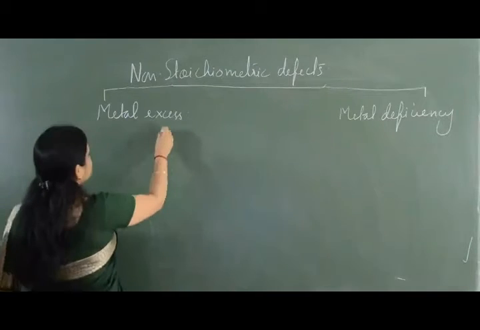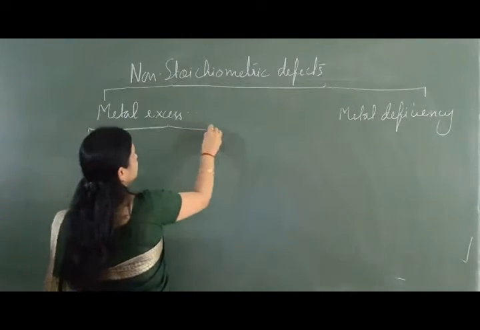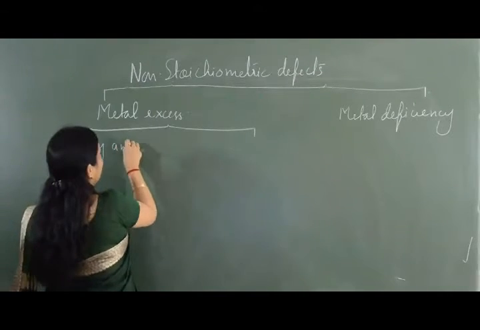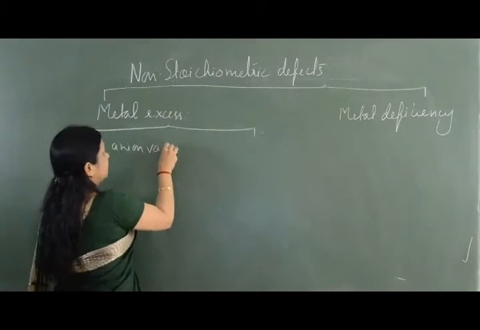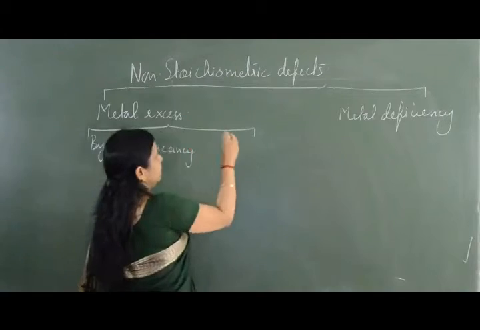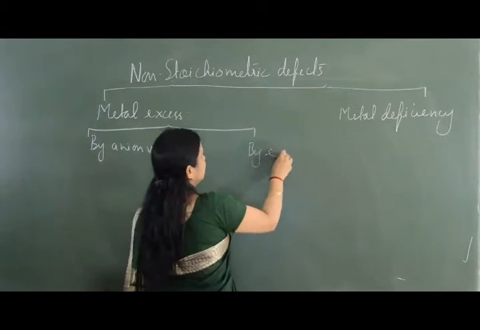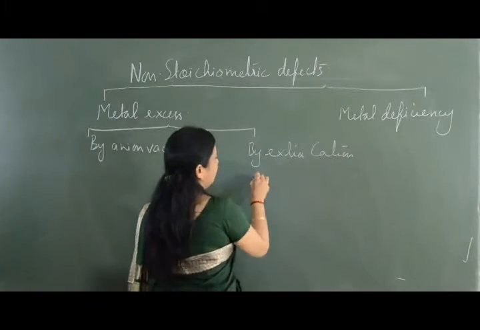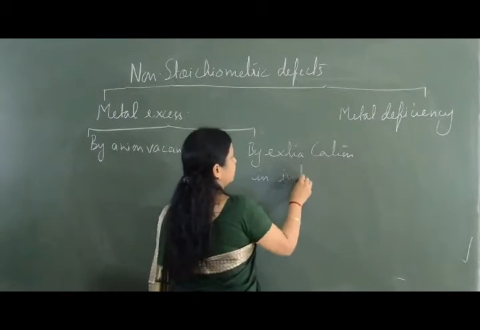Now the metal excess defect is again of two types. One is by anion vacancy and the other is by extra cation in interstitial site.